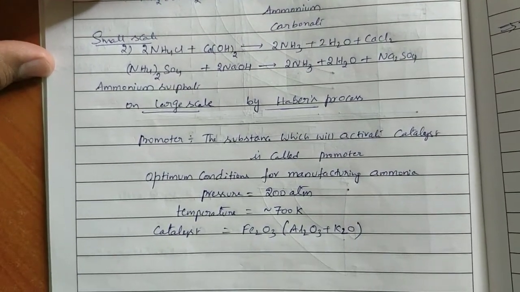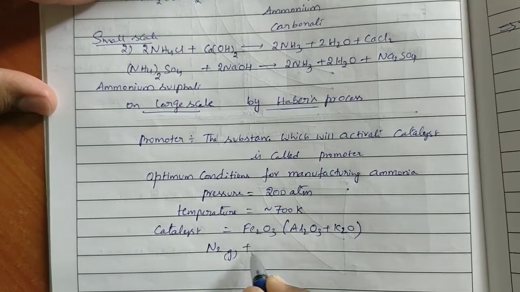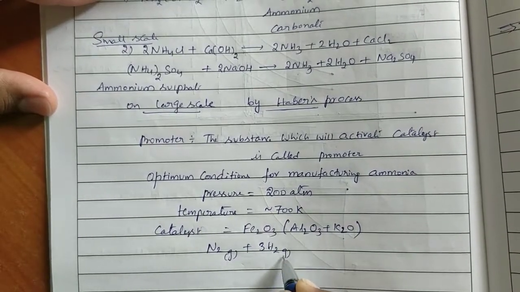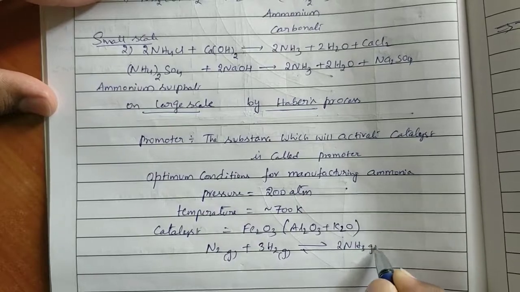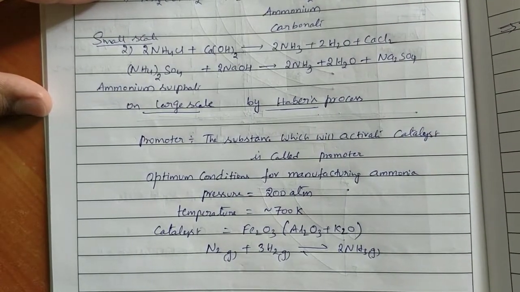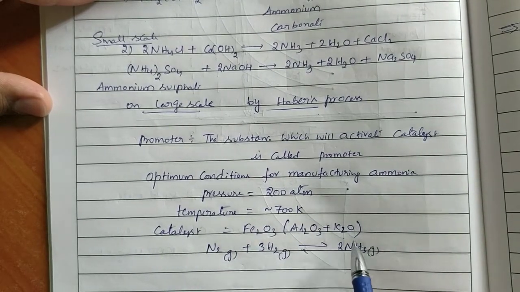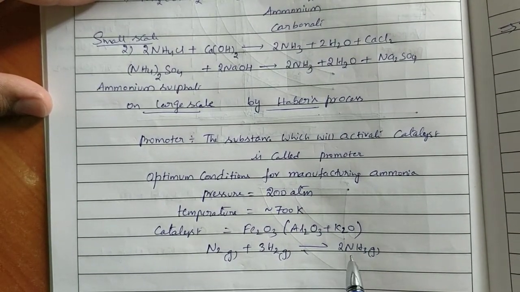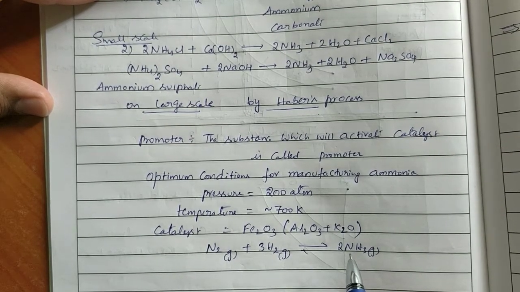The reaction which takes place in Haber's process is N2 gas plus 3H2 gas in equilibrium with 2NH3. According to Le Chatelier's principle, because of this pressure and temperature condition, the forward reaction is going to take place to form ammonia as the product. Okay, so this is the preparation of ammonia.